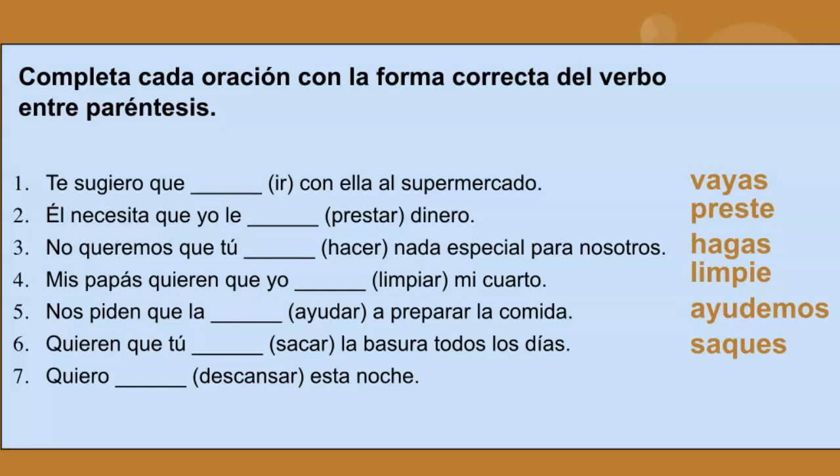And then the last one, número 7, is different than all of the others. I hope you caught on to that and noticed that there is no connector in number 7. There's not even 2 separate clauses. There's just one. The subject is yo consistently. So it's just yo quiero descansar esta noche, which refers to that rule we talked about a little bit ago, where if there's only one subject, you simply use the infinitive verb and the subjunctive is not required. So I hope you did okay on those 7 examples. We'll have more practice in class next time, but this is just to get you started and get a feel for how this structure